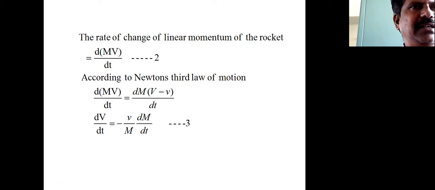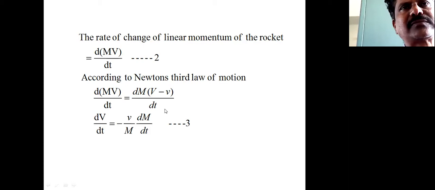The mass is a variable, so we differentiate this quantity using the u into v method. So you are getting capital M into dv divided by dt, plus v into dm divided by dt, which is equal to capital V into dm by dt minus small v into dm divided by dt.